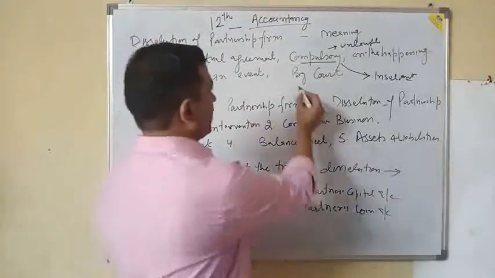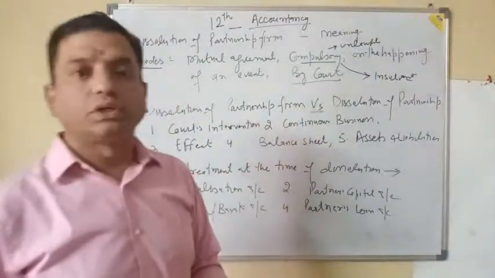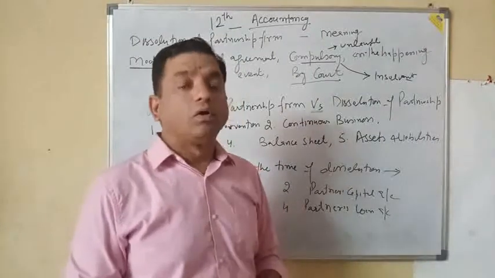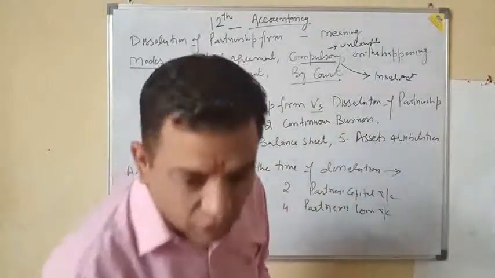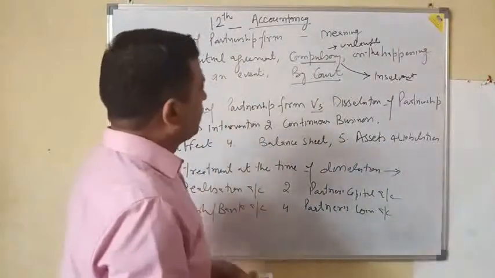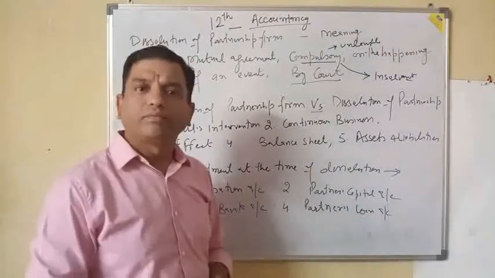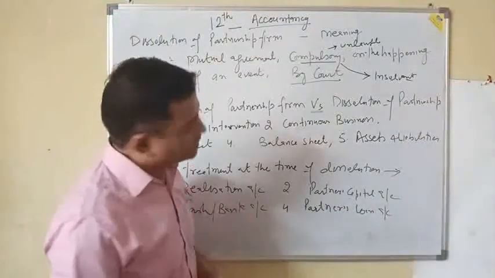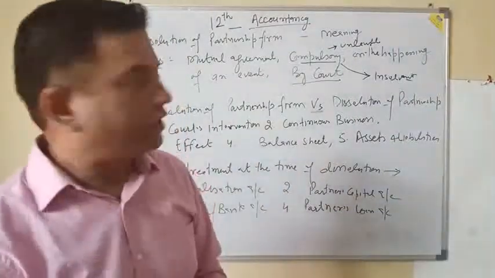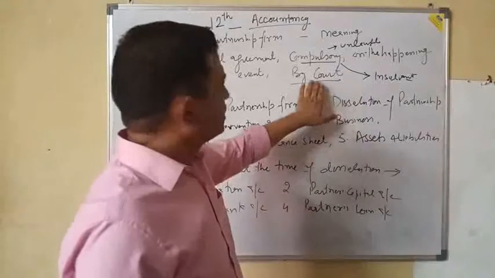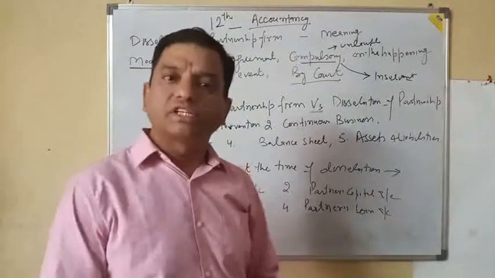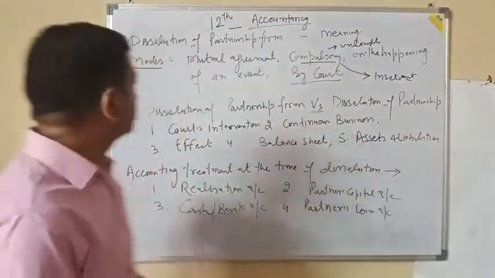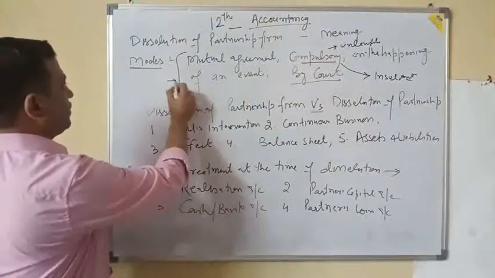Last is by the intervention of the court. Court will come into the picture in certain cases. The very first is when a partner becomes of unsound mind, having no sense of business. Second, when it becomes impossible to continue the business, then the court will give the order to dissolve the firm. These are the cases where a firm will dissolve.